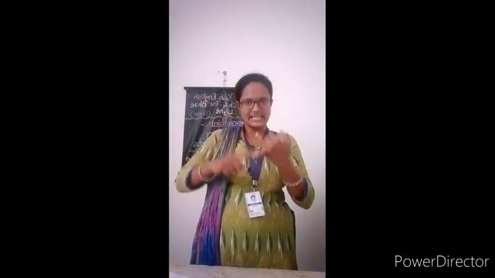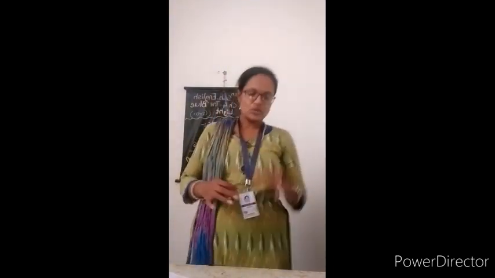Then second rule, we keep the Y when the suffix is ing. Means when any word ends with Y and we have to add suffix ing, then we have to keep Y as it is. Like try, T-R-Y plus ing, T-R-Y-I-N-G, trying. Then, for many plurals of words that end in S, SH, CH, X, O or Z, we add the suffix ES.